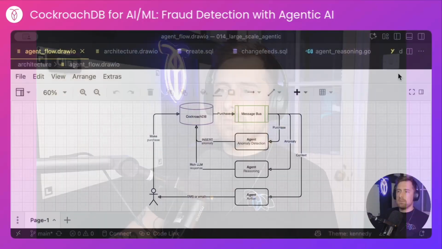Today, we'll be talking about large-scale agentic AI, mainly for the purposes of fraud detection. This will be similar to the anomaly detection demo we did a little while back, but now I have multiple microservices/agents, the line is a bit blurry, all working towards my business's goal of detecting fraud. There are a bunch of moving parts in this demo.